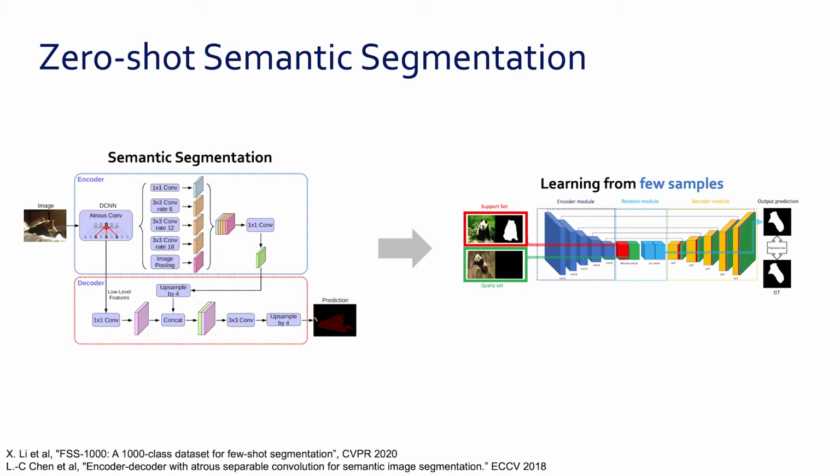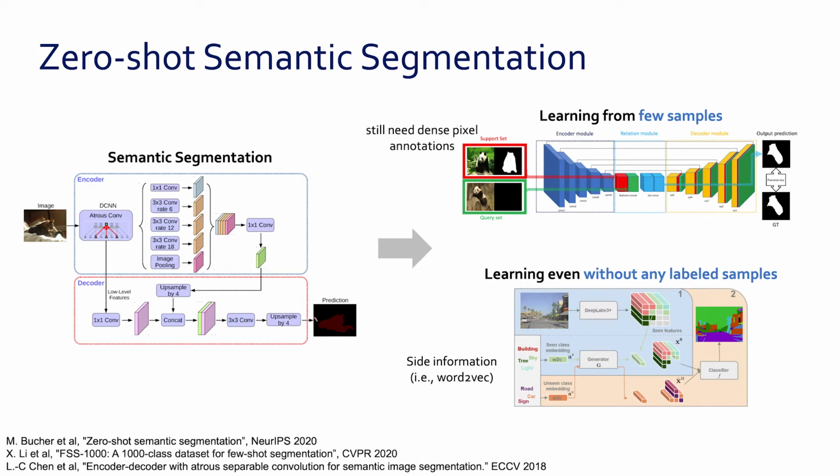Few-shot learning methods have been proposed to recognize objects of previously unseen classes with a few annotated examples. But they still need dense pixel annotations for the semantic segmentation task. Learning even without using few annotated examples is called zero-shot learning, and it typically relies on side information for relating unseen and seen object classes.